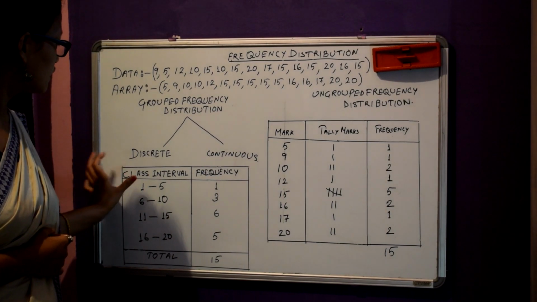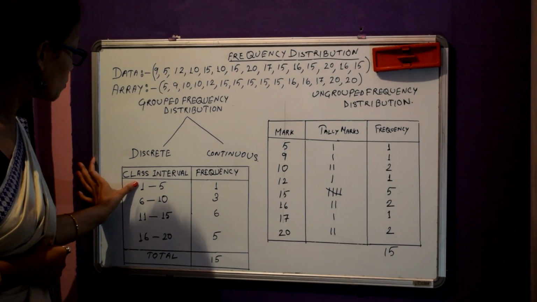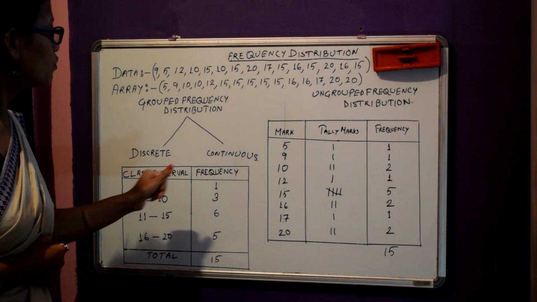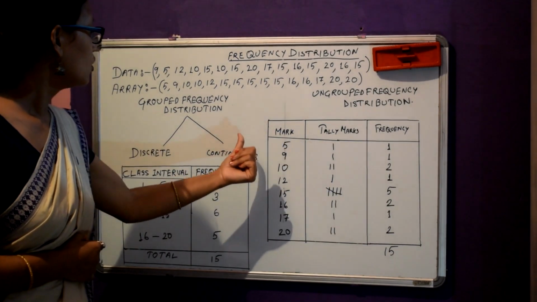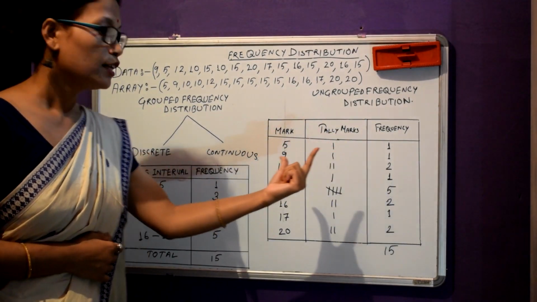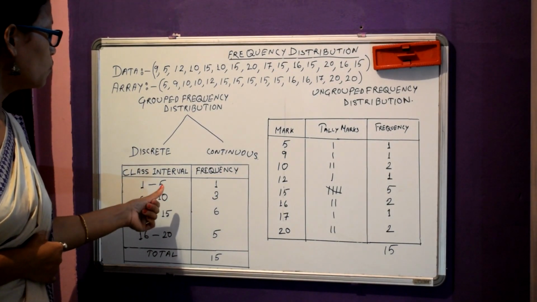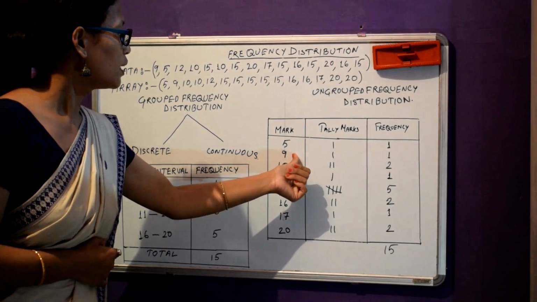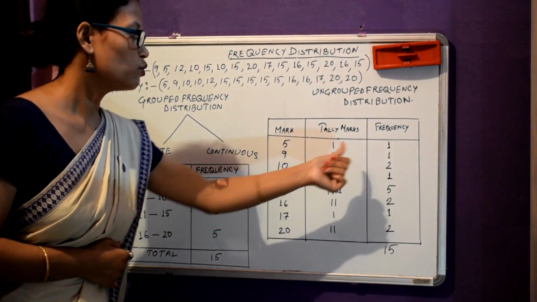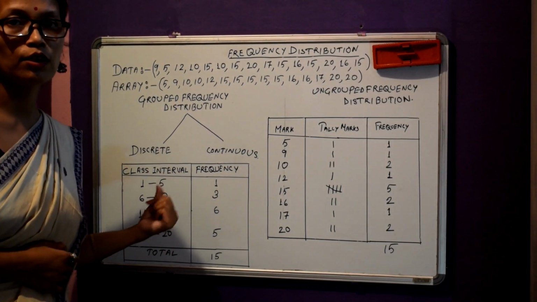As you observe, the first class interval is 1 to 5, which means we have considered the values from 1 to 5. From this table, from 1 to 5 we have only one value, which is 5, that's why the frequency is 1. From 6 to 10, 9 comes one time and 10 comes two times, therefore from 6 to 10 we have 3 values.